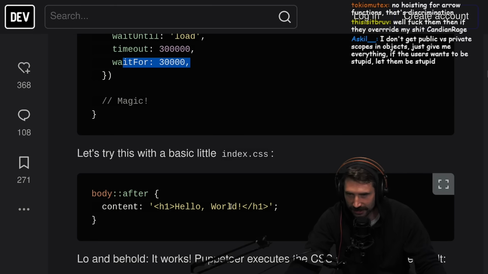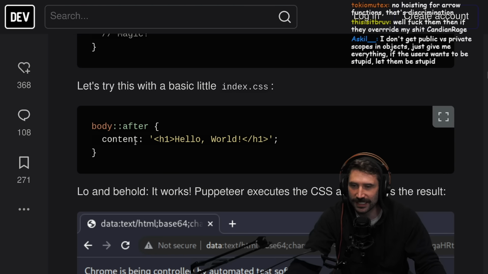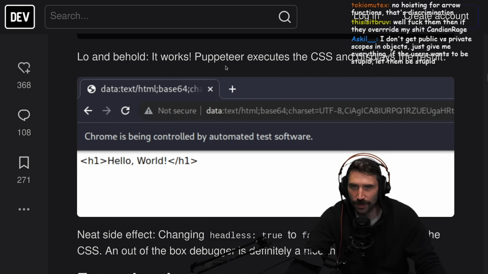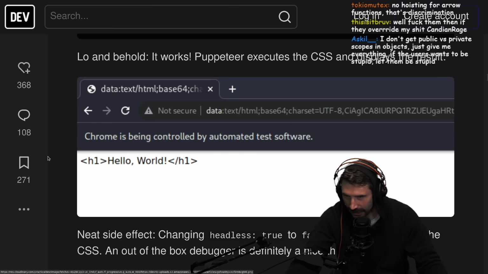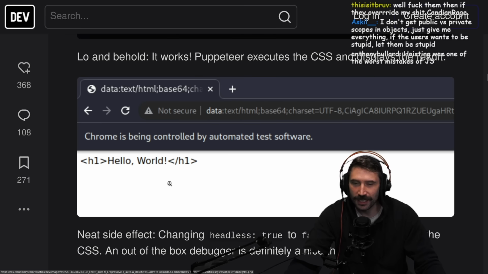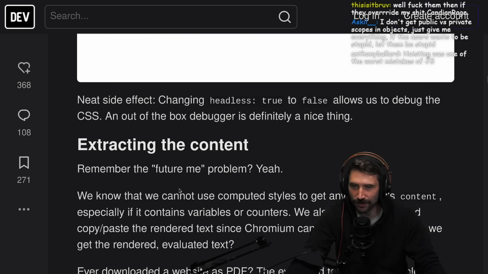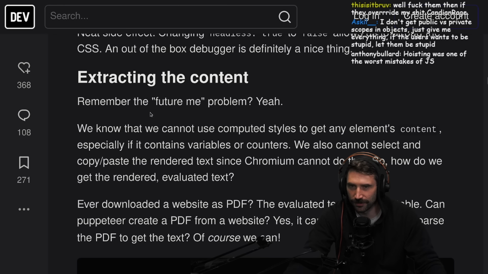Oh, magic. Now try this with a little bit of index CSS. Lo and behold, Puppeteer executes the CSS and displays the results. Let's go. Now all you got to do is set that content to HTML, and boom, we got it rendering. Extracting the content. The future me problem, right?